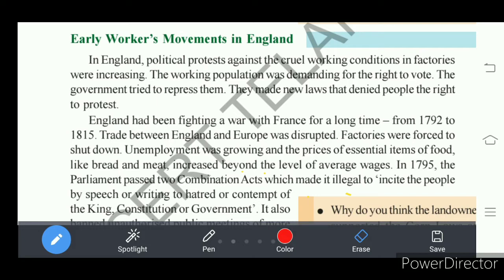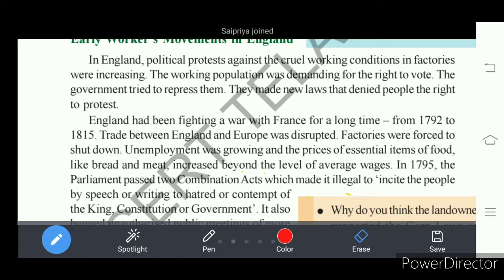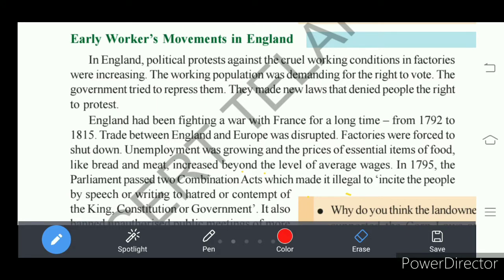England was focusing on war with France. So, due to this war, England was not able to focus on the trade. They were engaged in the war. So, the trade from England to other European countries was disrupted. That means disturbed. Okay. So, due to this, the production declined because many of the factories were closed.